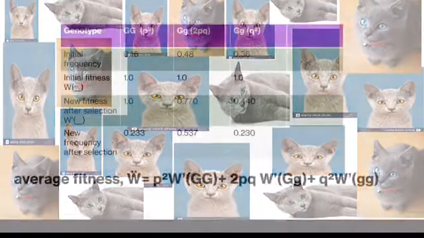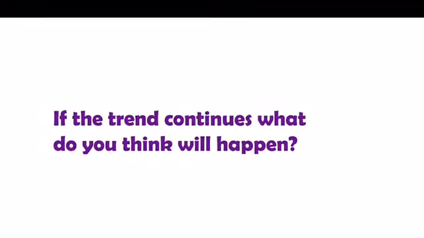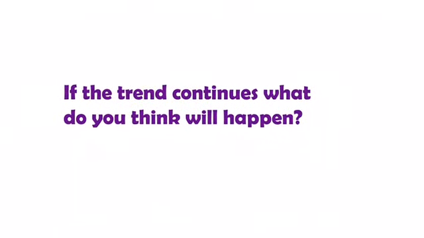As you can see, there is a new fitness amount present in the population, changing the frequency of each phenotype present within the population. This can be calculated by first establishing the average fitness amount, which is represented by the equation below the graph. Next, you would divide the initial frequency of each genotype by the average fitness to figure out the new frequency of each genotype after selection has occurred. If the trend continues, the yellow-eyed Russian blue will continue to be favored over the turquoise and baby blue-eyed cats.